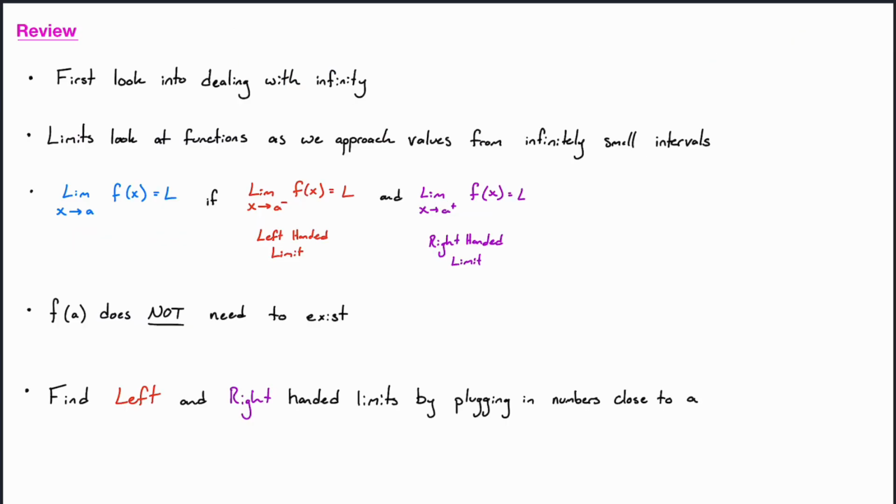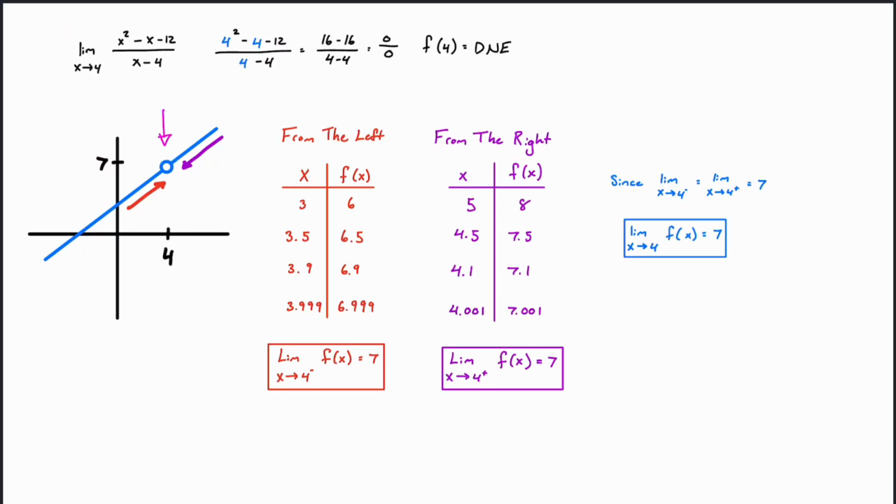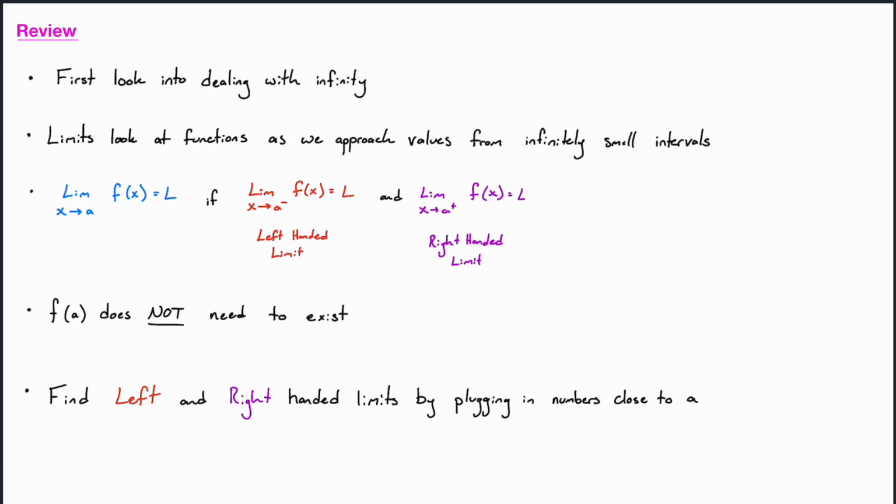So just as a review of our limits, we're dealing with infinity. This is our first time really looking at infinity and trying to understand how limits work and how calculus works with the idea of infinity in our mind. Limits look at functions as we approach values from infinitely small intervals. So if we looked at 3.999, that's infinitely closer to the point that we're looking at, but never actually reaching that point.